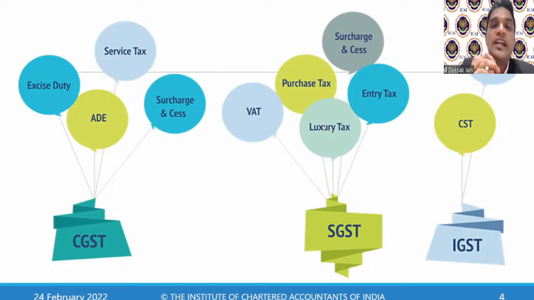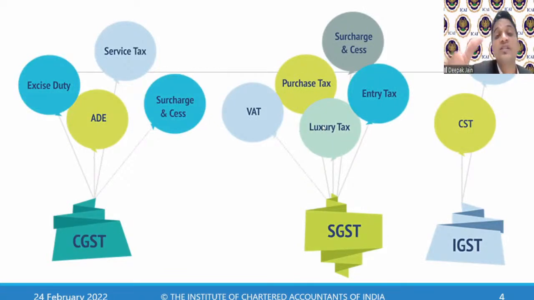If the rate of tax is 18%, I will levy 18% on a transfer from Karnataka to Maharashtra. If it is a transaction leviable to the same 18%, but it is intrastate, then 9% will be CGST and 9% will be SGST. That is how the taxation works. So if they just tell you in the exam that the GST rate is 18%, don't do 18 plus 18. 18 means the rate is 18%, CGST is 9%, SGST is 9%. If they say the rate is 5% on the product, then 2.5% will be CGST and 2.5% will be SGST.